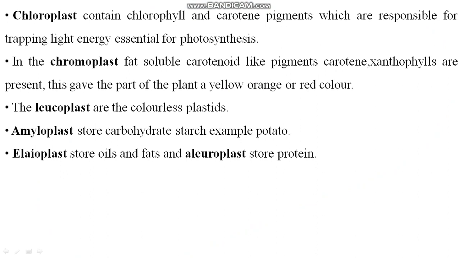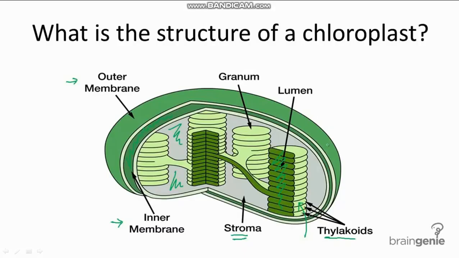Amyloplasts store carbohydrate, starch, for example in potato. Elaioplasts store oils and fats, and aleuroplasts store protein. So these are the types of plastids. Clear? Among these, chloroplast is more important because it helps in photosynthesis and it has the chlorophyll pigment.